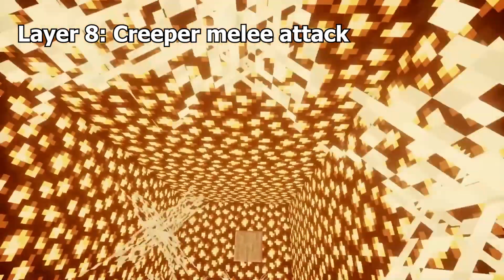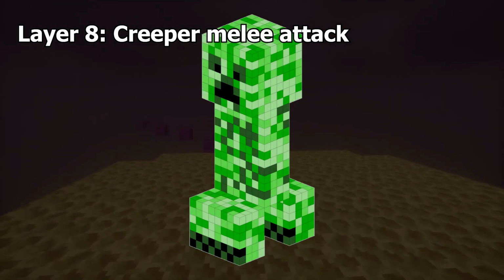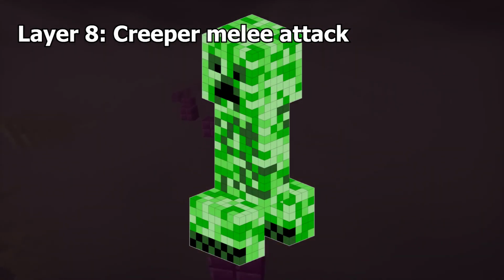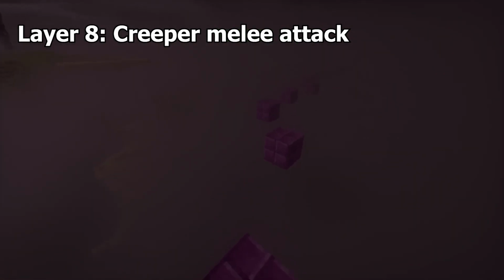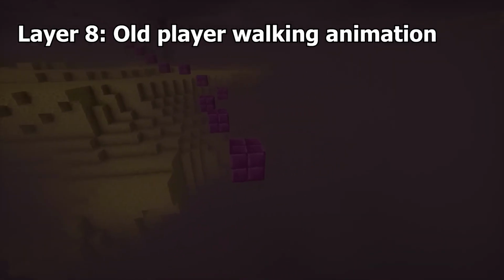Creeper Melee Attack. If a creeper is bobbing in water whilst trapped in a 1x1 space, and the player is swimming next to it, it will perform a melee attack. Unfortunately, this feature is Bedrock exclusive. This entry may also refer to the way that creepers used to perform a melee attack in older versions of the game.